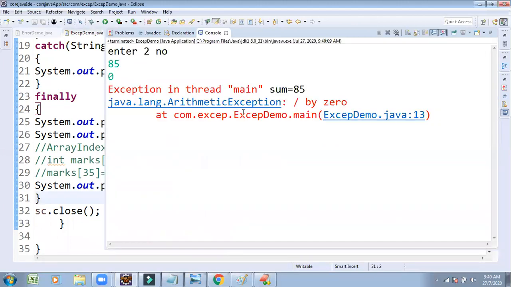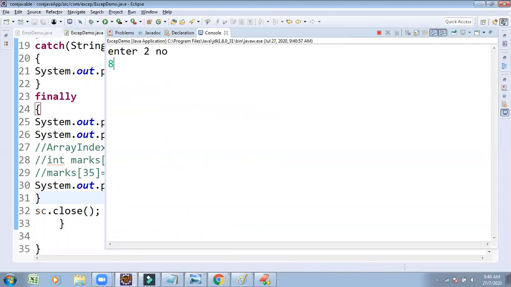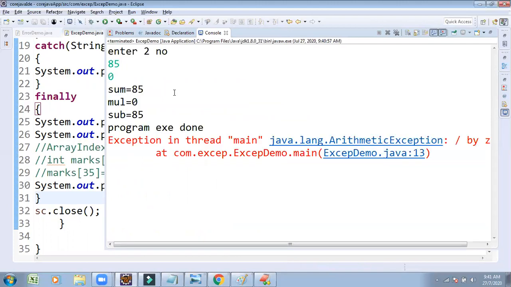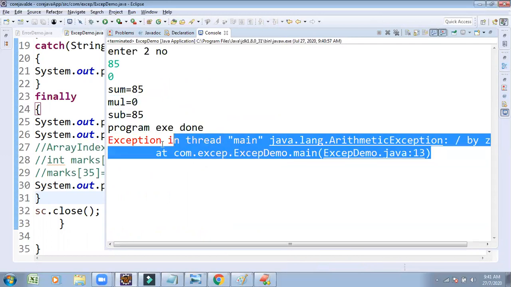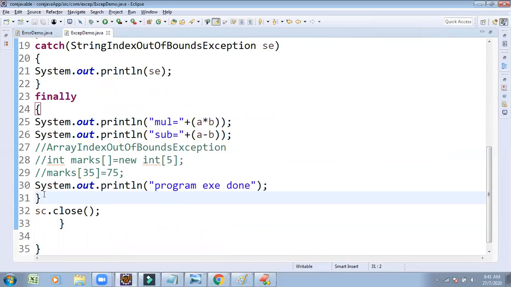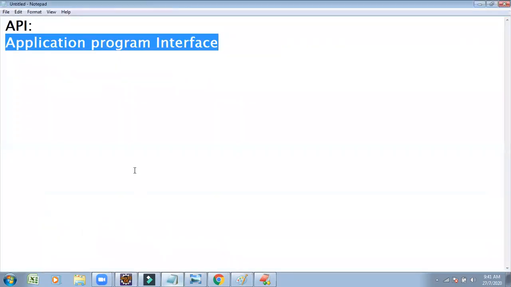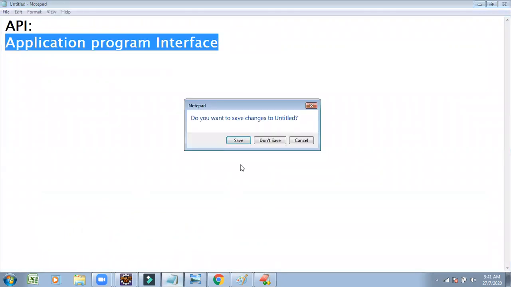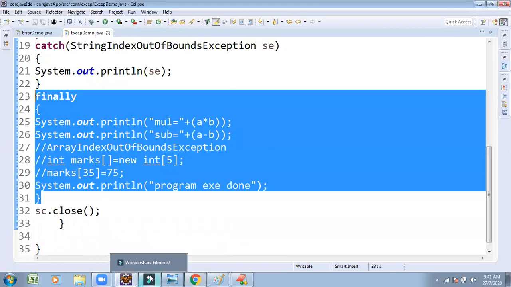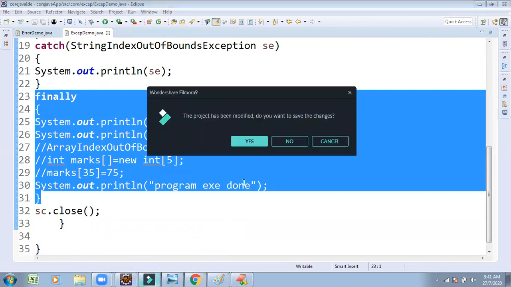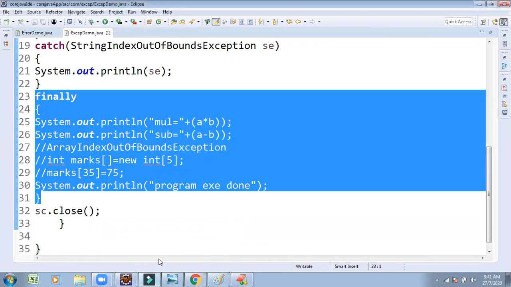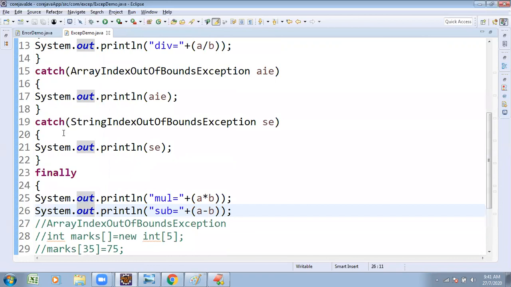Previously, if you did not handle it, you got the exception and the program terminated. But now I use the finally block. See once, even though the exception is not handled, the exception is on the 13th line, but which part is executing? The finally block is executing. The finally block has the highest priority in execution. Even though the exception is not handled, the finally block logic is going to be executed.